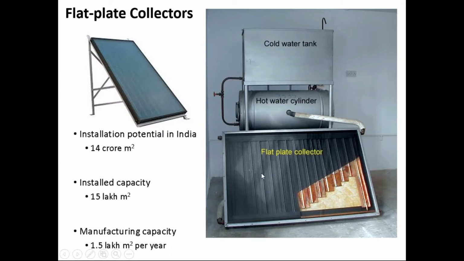So what is the working of solar flat plate collectors? This is the collector box. Inside this collector box, there is the absorber. These are the absorber fins. These are copper fins, and below these fins there are riser tubes. This copper absorber is coated with a selectively coated material. What is selectively coated? It means the absorptivity of this coating material is more than 90%, and the emissivity of this coating should be less than 20%. Then only the heat will remain here.